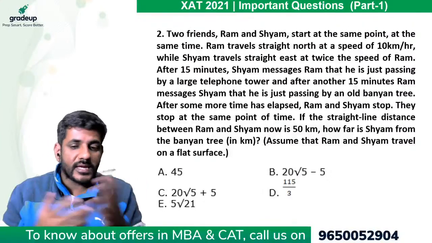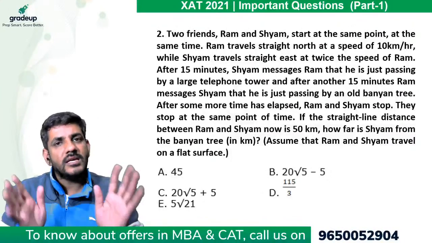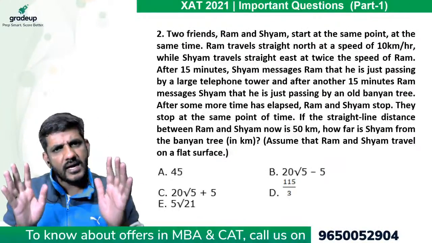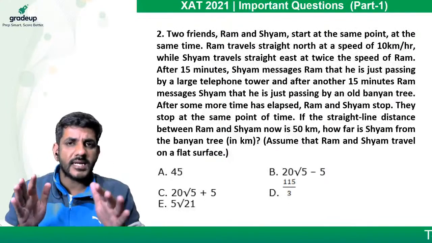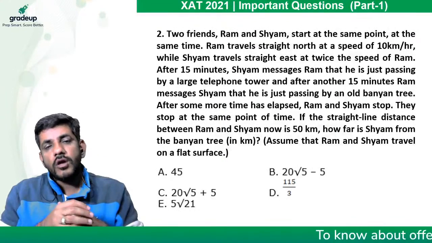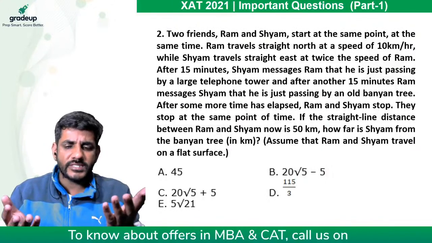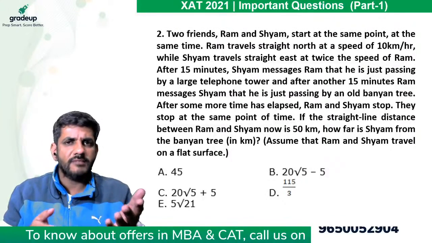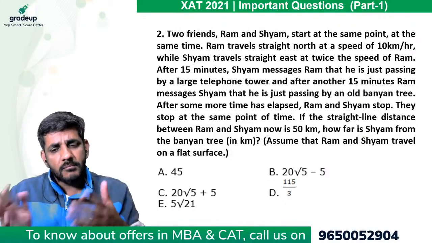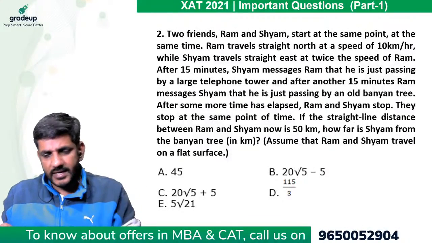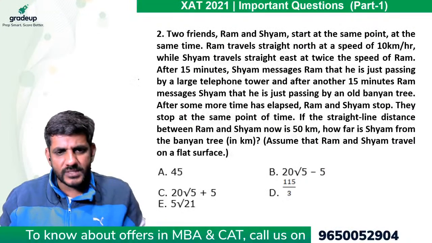So in CAT, I would say the moment you see a long question, leave it. Even if it is easy, in the first round leave it, because it will take time to read it. In XAT, I would say always try it, because you have a lot of time. If the question is easy, you will do it. If you find it difficult, move ahead. But you should always read all these questions. So let's try this question once.